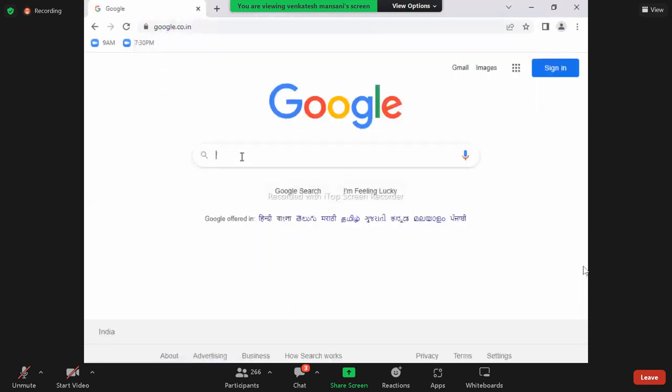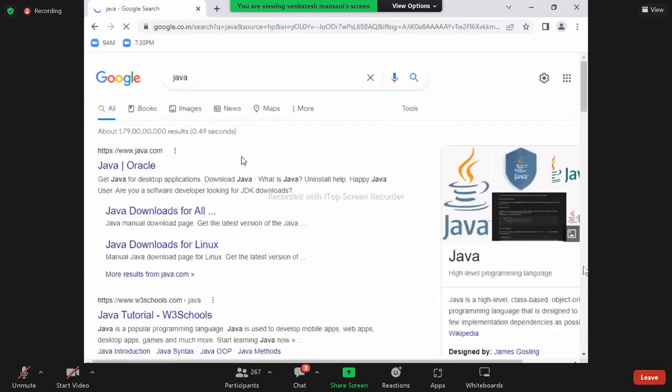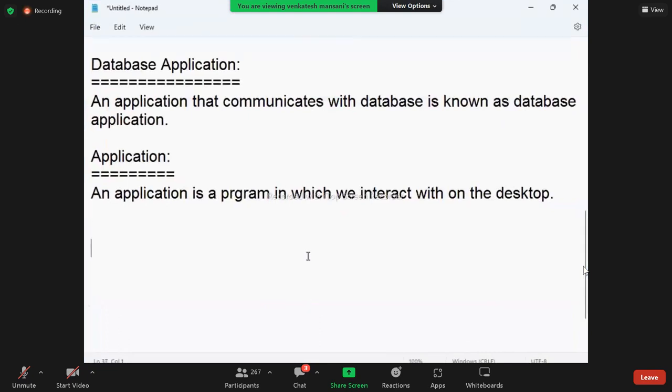With Google also I'm interacting, so Google is also an application. Here Zoom software is there; with this software also I'm interacting, so that software is also an application. So if you are interacting with a program, then that program is called an application. If you write a Java program and you interact with it, that Java program is also called an application.